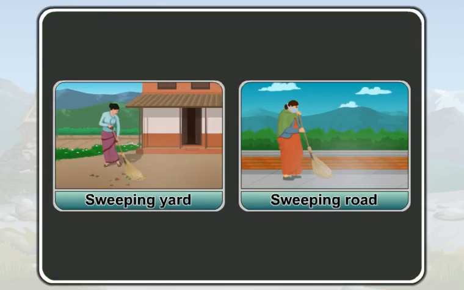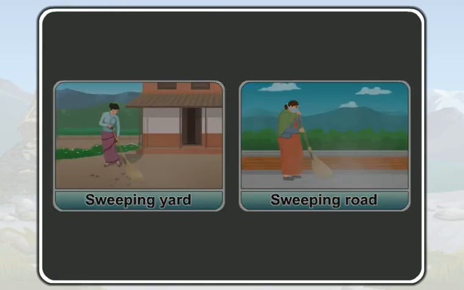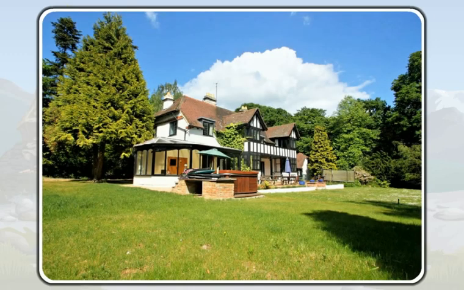To make air free from the dust particles, we should always keep our yards and roads clean. We can also reduce the dust by planting as many trees as possible. These trees block the dust and smoke from reaching our houses.